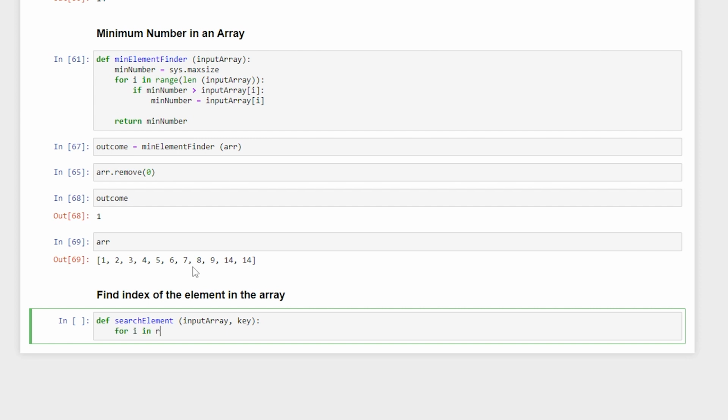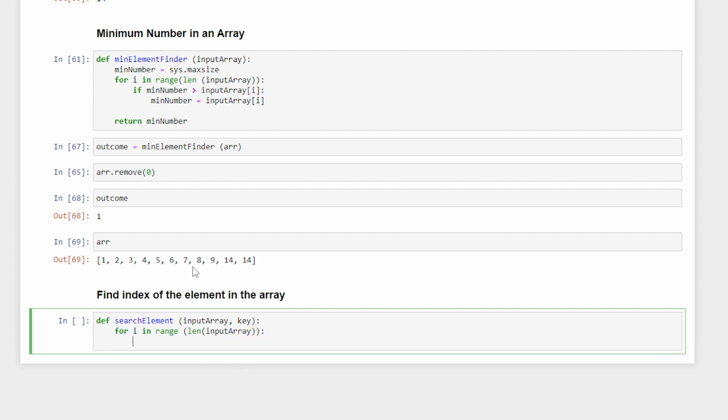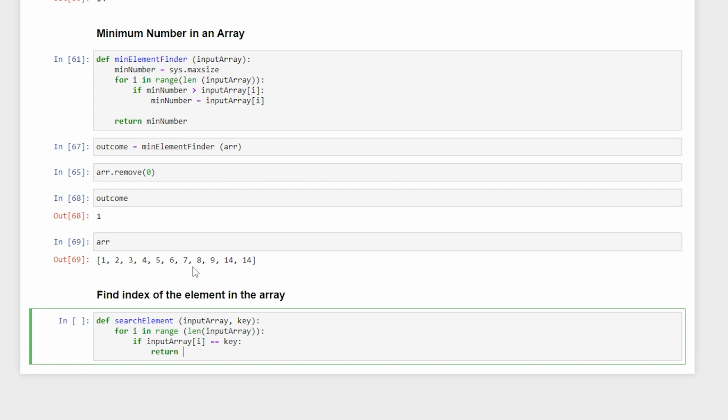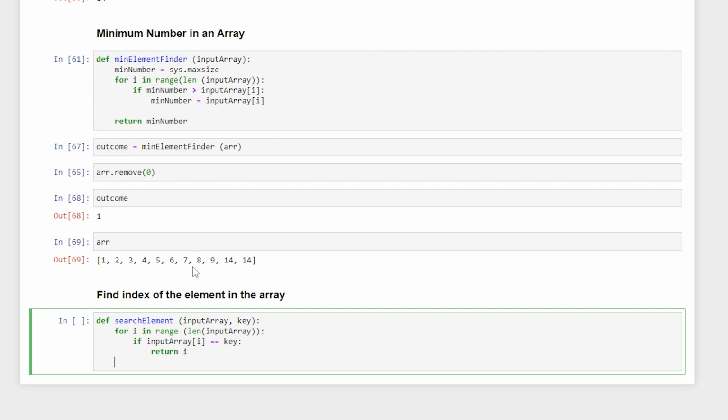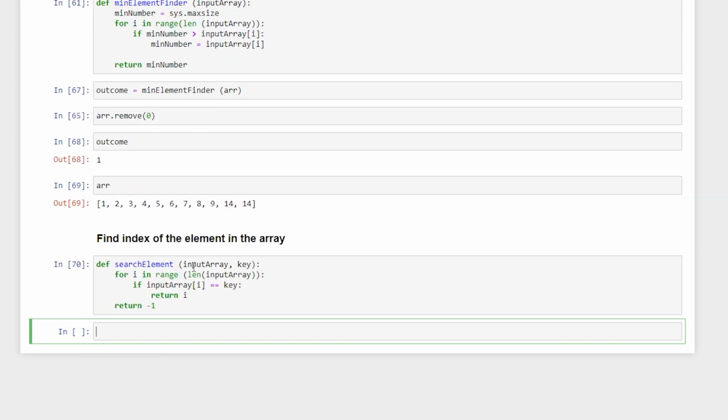So for i in the range of the length of my input array, it will go from 0 to the length of it. When my input array at a particular index is the same as the key, the element that you want to find, I want to return the index basically. We want to find the index where the element is situated. Otherwise I'm going to return -1 if that element is not available with us.